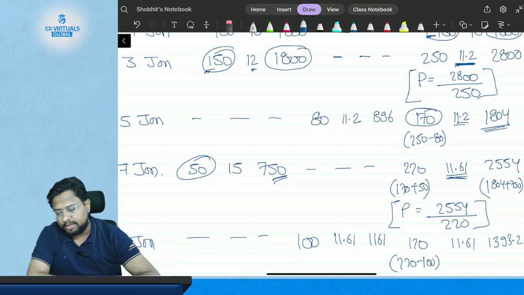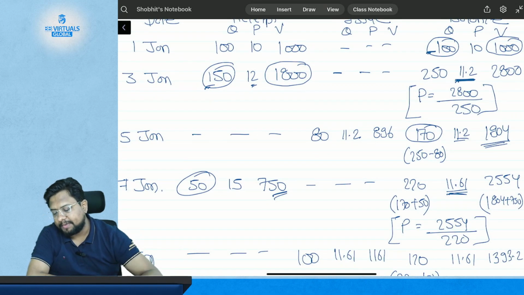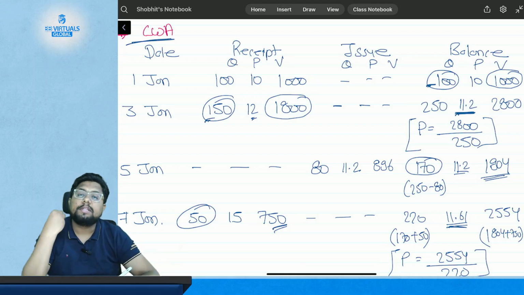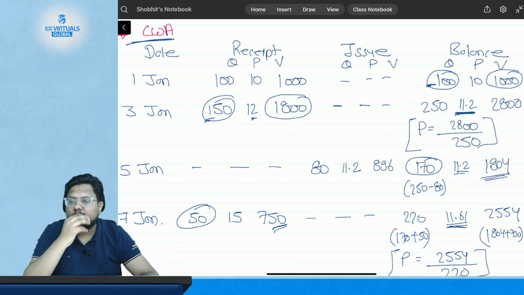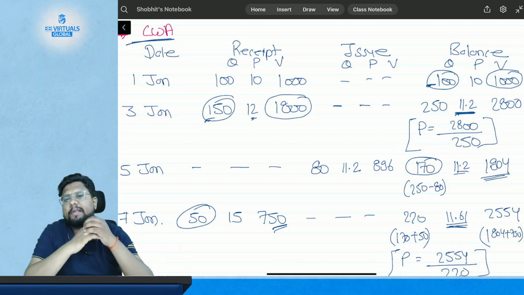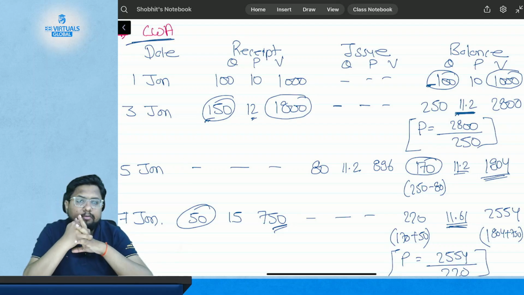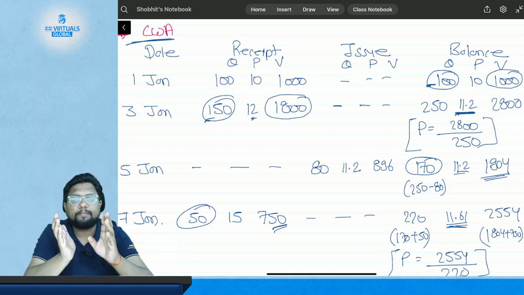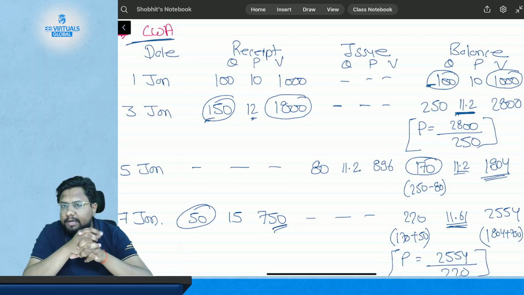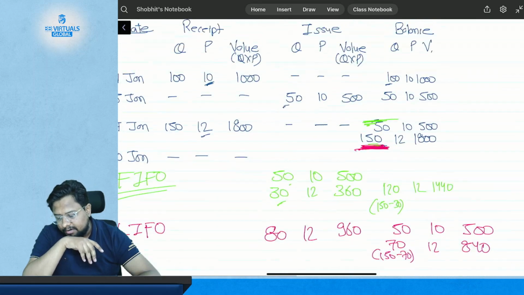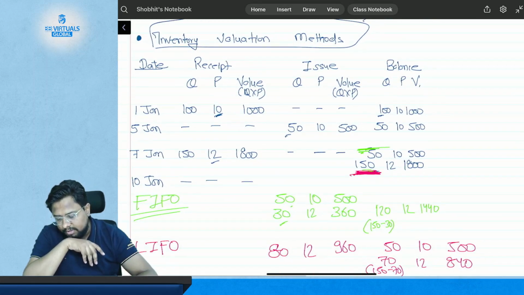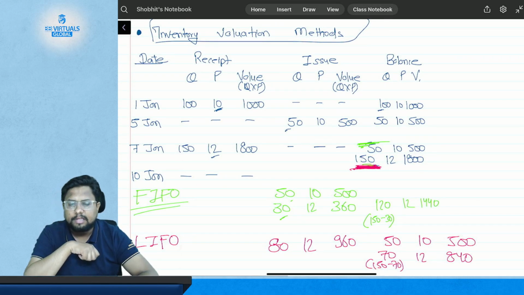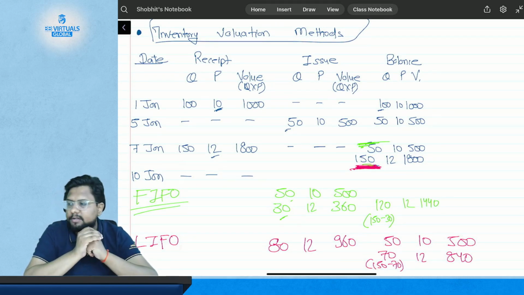Got it? Okay. Now, before going for the last method, I am giving you 3 to 4 minutes to read this, because this is one of the best methods. There is some typical form of calculation which students find difficult after reading the first time. So just take 2 to 3 minutes, understand what has happened here, then we will go for the next method. First read what is FIFO and LIFO, then go for the cumulative weighted average.